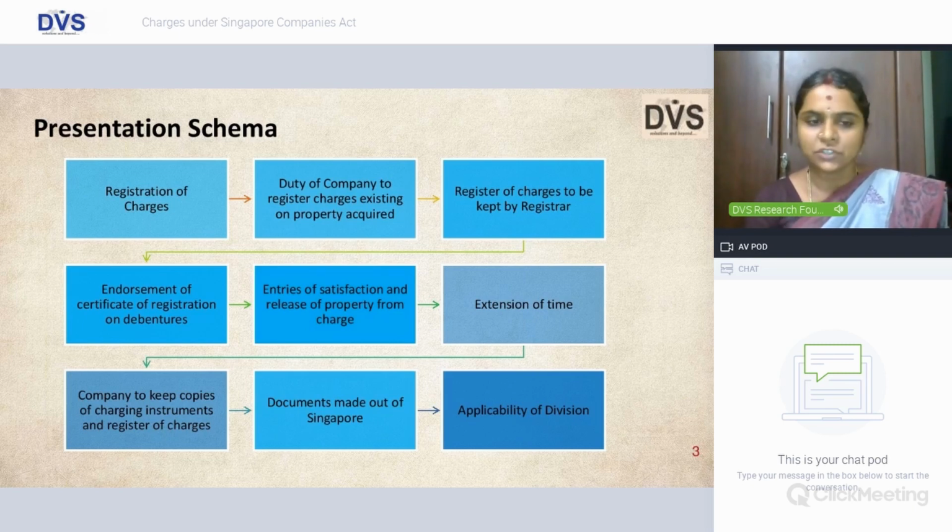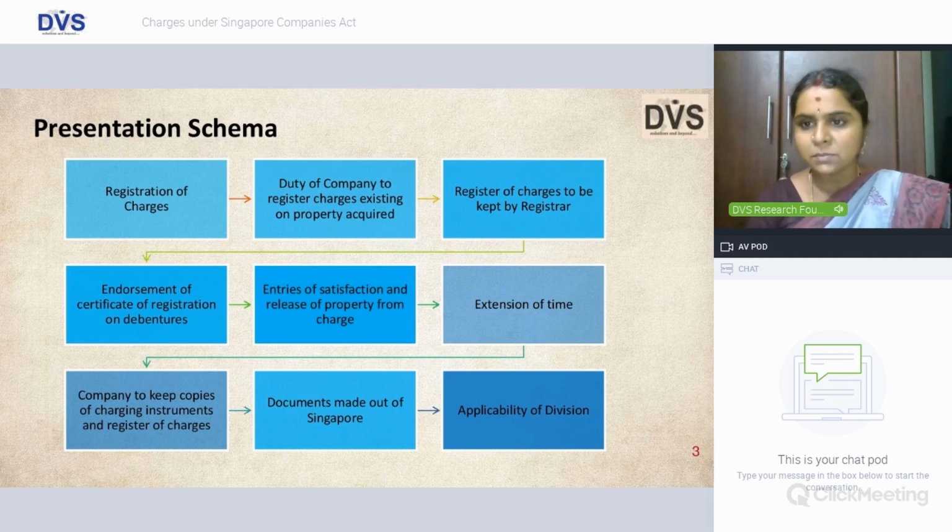Agenda will be registration of charges, where Division 8 is the charging provision, friends, where Section 131, subsection 3 clearly provides the scope, which are those properties or assets where you will create a charge and where it is mandatory.